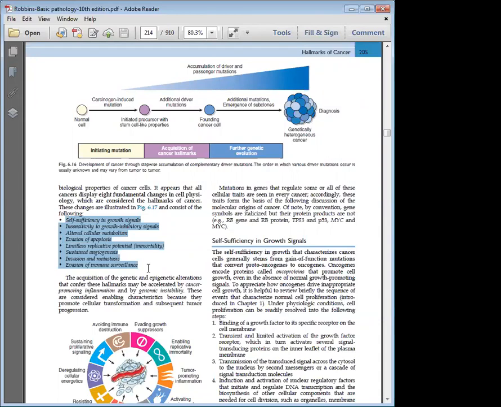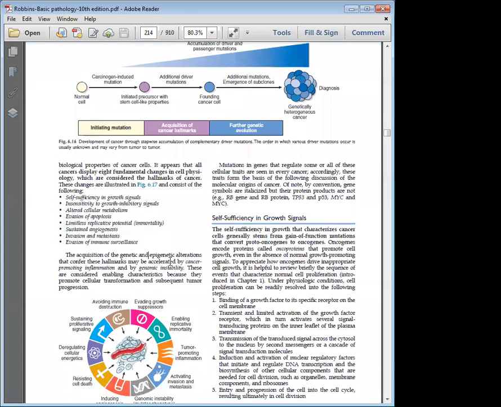It can be 10 marks, 15 marks, 50 marks, or 100 marks in your exam. So it starts with self-sufficiency in growth signal, insensitivity to growth inhibitory signal, altered cellular metabolism, evasion of apoptosis, immortality, sustained angiogenesis, invasion and metastasis, and evasion of immune surveillance. Along with this, 2 more factors have recently been added, which are cancer promoting inflammation and genomic instability.